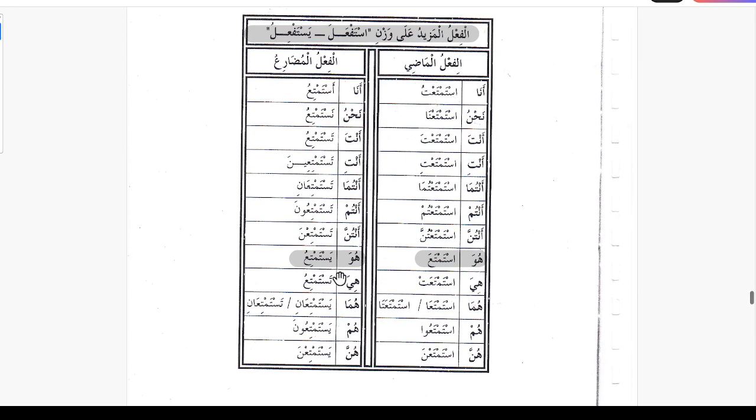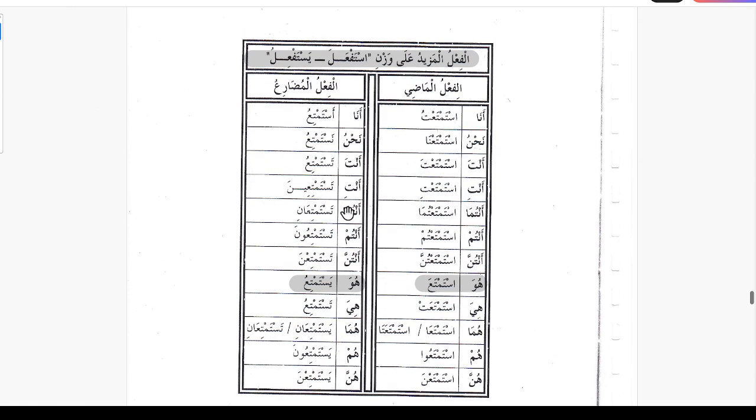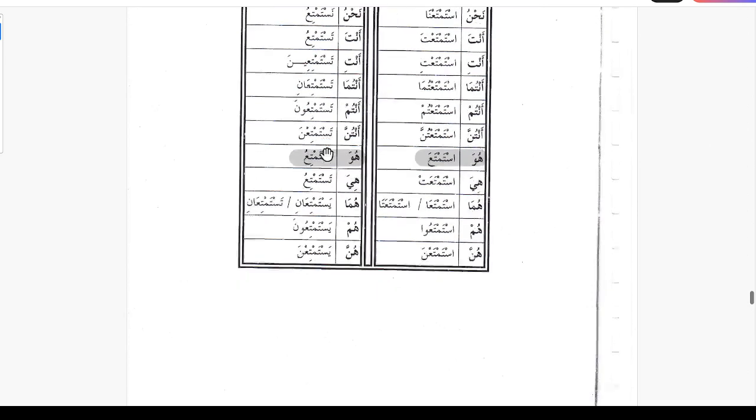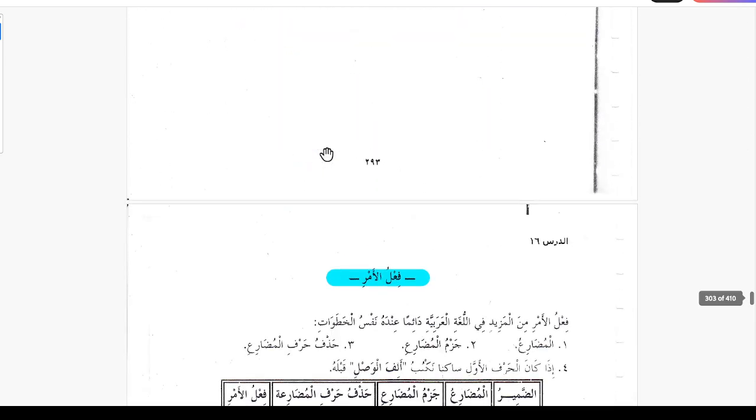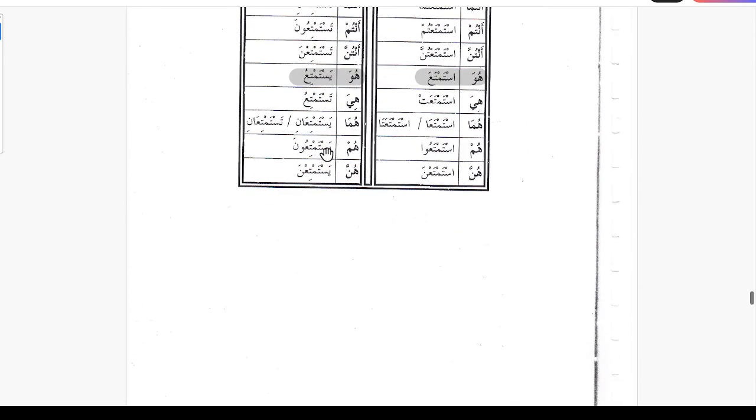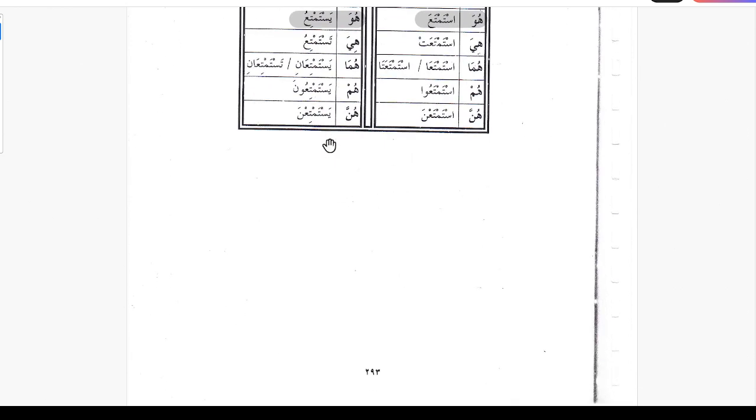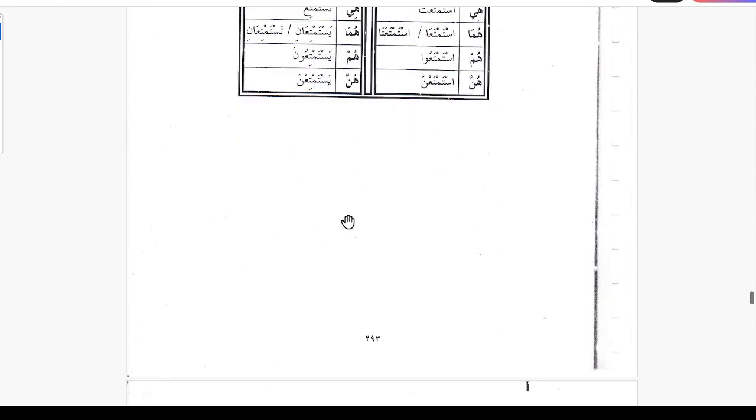And for the case of mudare, yastamtiyu: huwa yastamtiyu, huma yastamtiyani, hum yastamtiyuna, hiya tastamtiyu, huma tastamtiyani, hunna yastamtina, anta tastamtiyu, antuma tastamtiyani, antum tastamtiyuna, anti tastamtiina, antuma tastamtiyani, antunna tastamtina, ana astamtiyu, nahnu nastamtiyu. So that was all the verb forms after adding 2 letters and the 3 letters. The adding 1 letter we did last time.